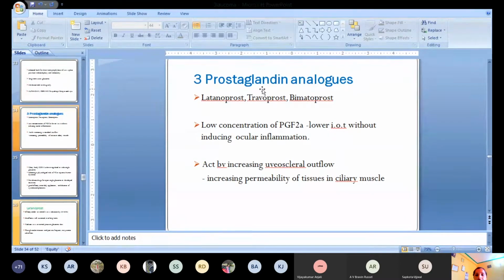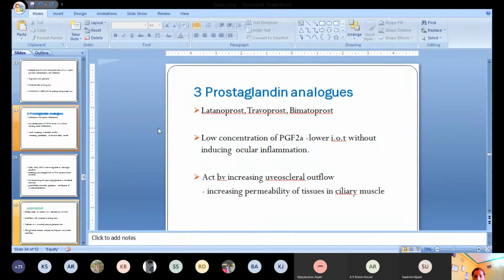So in prostaglandin analogs, we have latanoprost, travoprost, and bimatoprost. Do you know what prostaglandin is? Prostaglandin is a lipid that is synthesized from our membrane phospholipids. In our cell membrane, phospholipids are present that are converted into arachidonic acid by an enzyme, and this arachidonic acid is finally converted into prostaglandin by the cyclooxygenase enzymes.